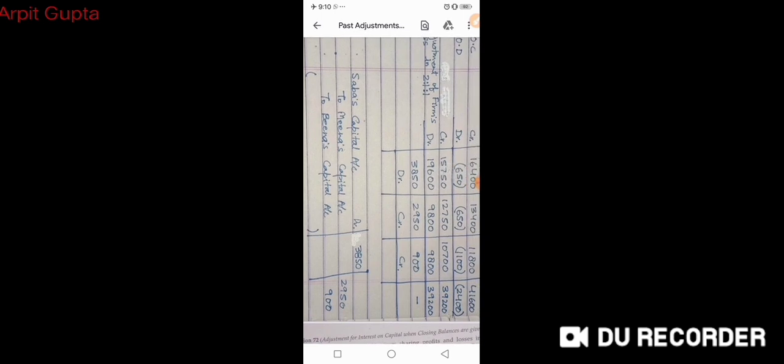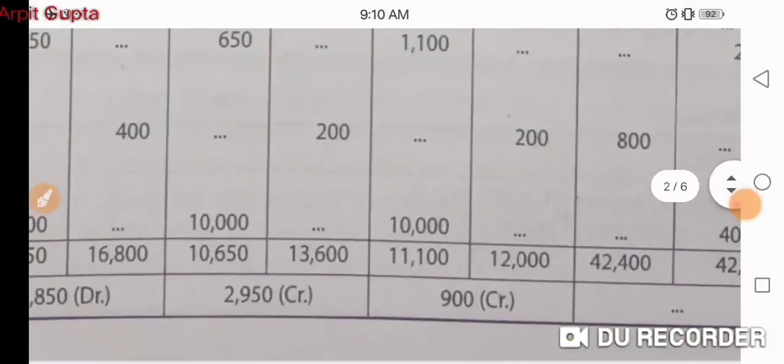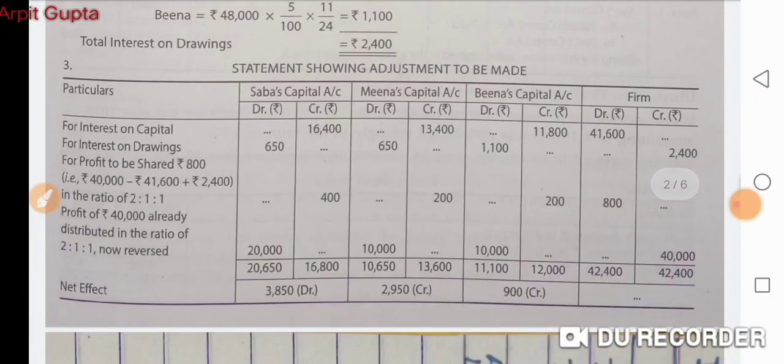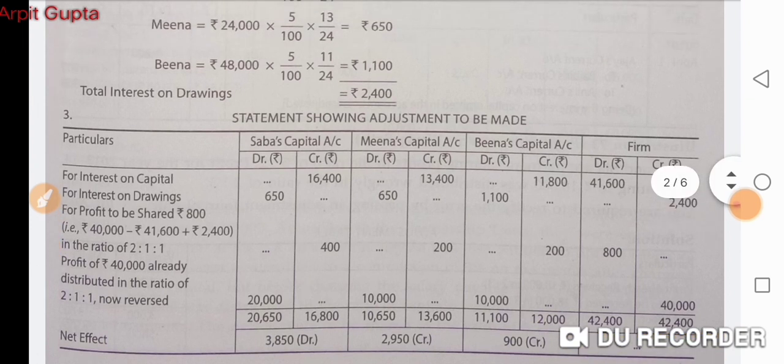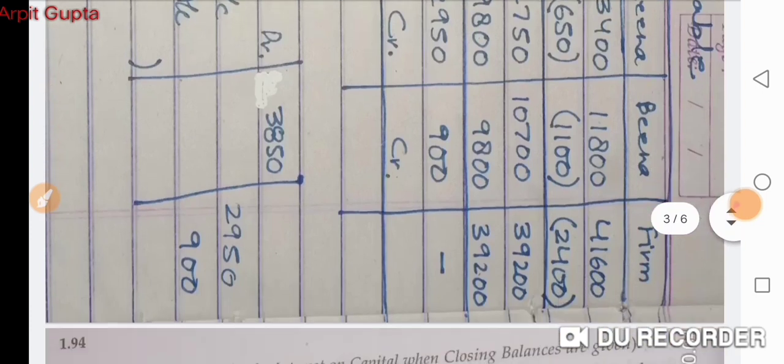So this illustration can be solved in this manner also, instead of the table that is given in the solution in the book. This table is a little complicated, so you need not make a table like this. You can simply include those items which have gone wrong. There is no need to divide the whole profit and then again divide it correctly and again in the wrong way. So no need to do all that. Only this table is sufficient. So it can be made like this.